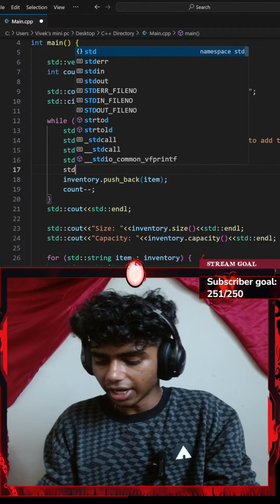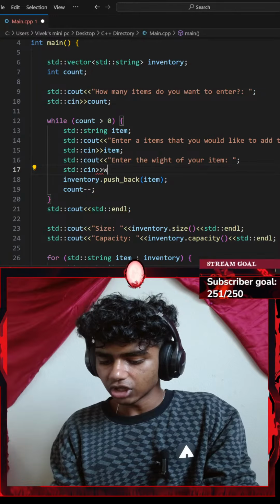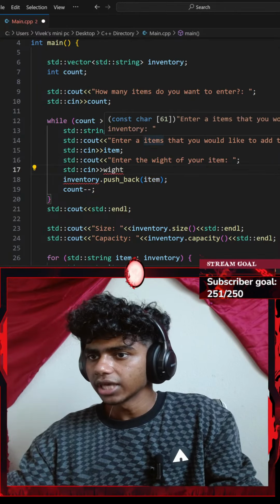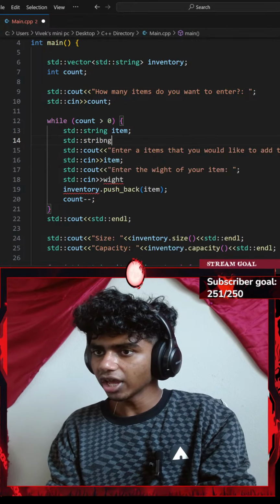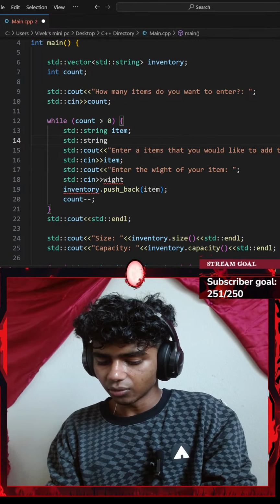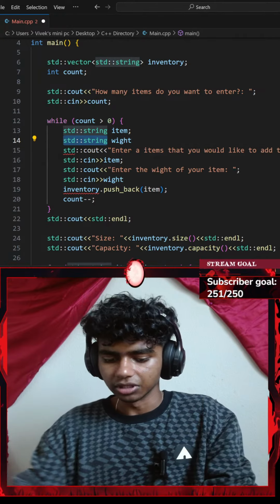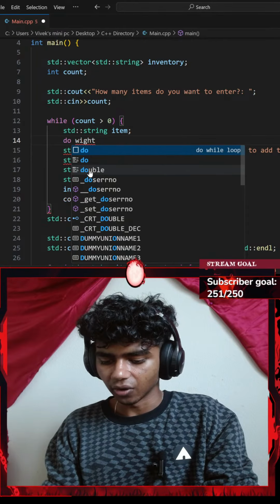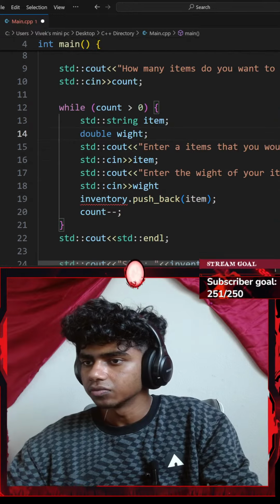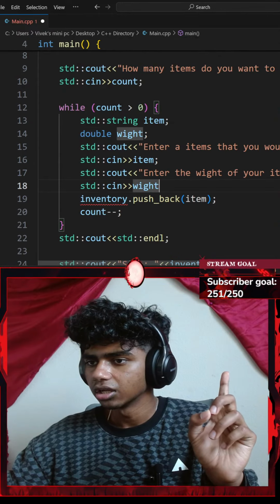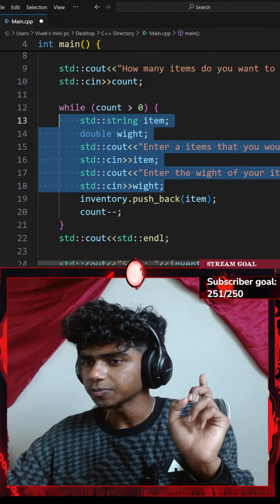And then let's add a standard console input with an extraction operator. This is going to be my weight variable. Under my standard string of item, I'll create a standard string of, let's say, weight. Actually, this is not going to be a string. This is going to be a double. Doubles are basically floating point numbers or decimal point numbers. This is going to be weight. Okay, perfect. That's pushed back.